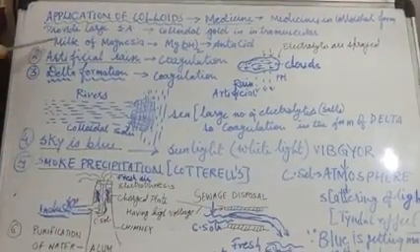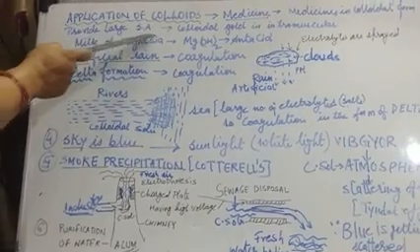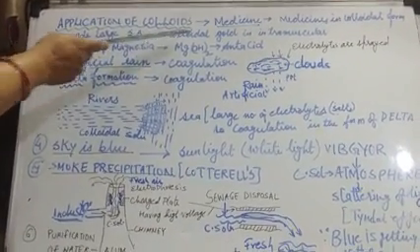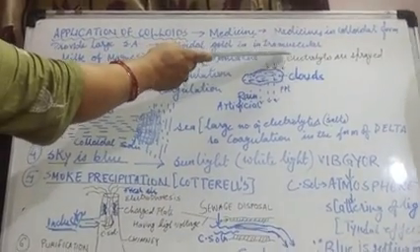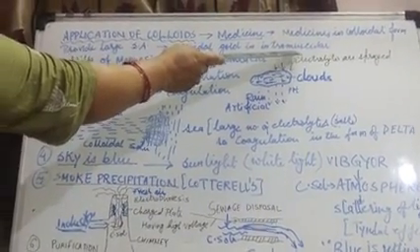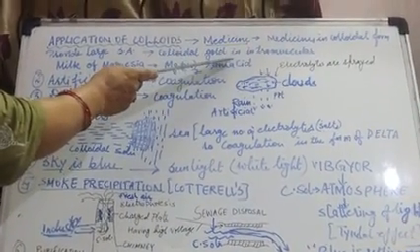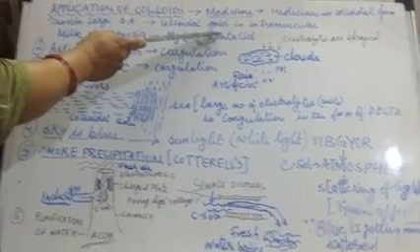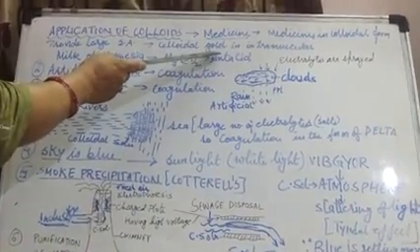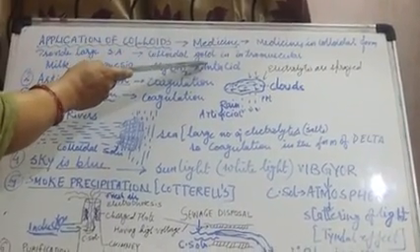Colloidal gold is used for intramuscular injections. This is very important, students: why is colloidal gold used in medicine? The answer is, since colloidal gold provides large surface area, it is used in the medicine field.